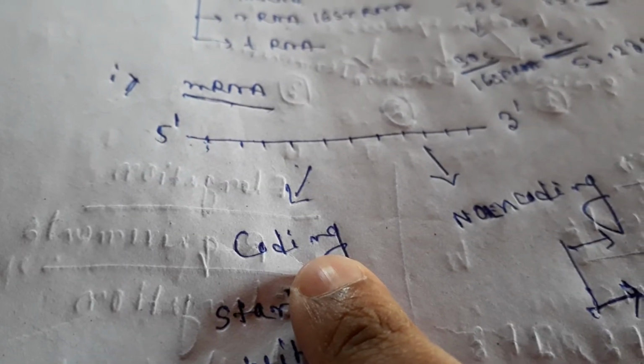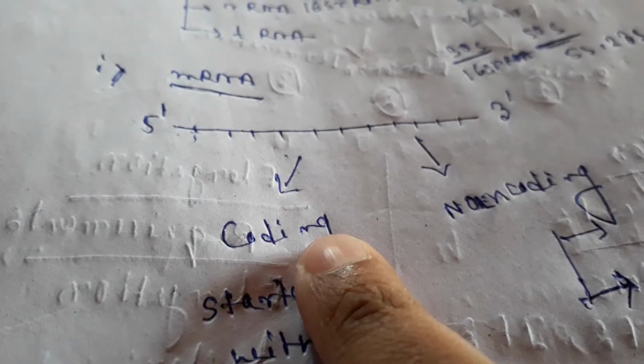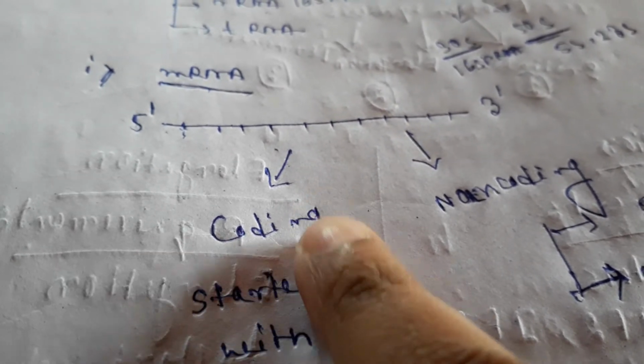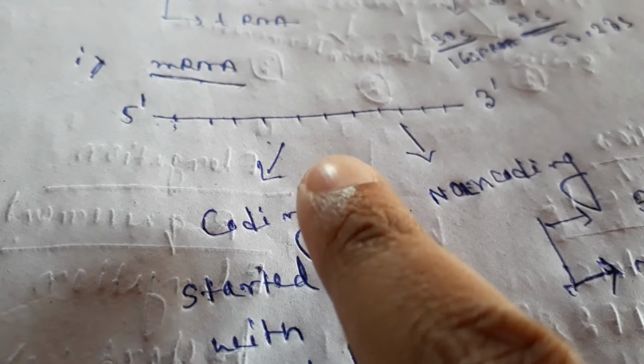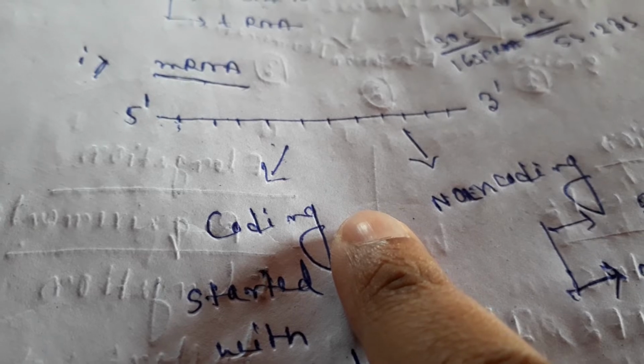The coding region starts with the initiation codon, and as you know, 3 nucleotides form a codon that codes 1 amino acid.